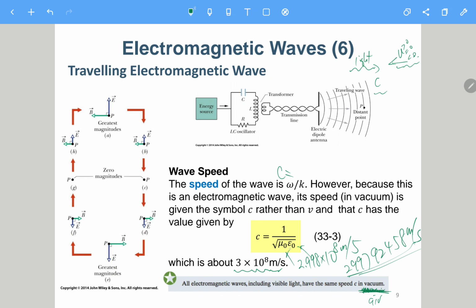Okay, so here you see that the speed of light is related to these two constants, so you can really imagine the light is related to EM. That's why all light is a type of EM wave, and of course the light we refer to is visible light. So it is only a portion of the Maxwell rainbow, but for the whole Maxwell rainbow, the wave speed will be c, this constant.